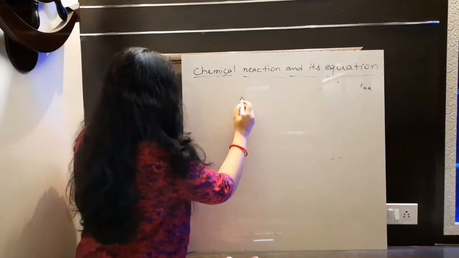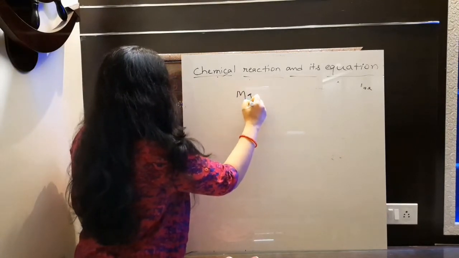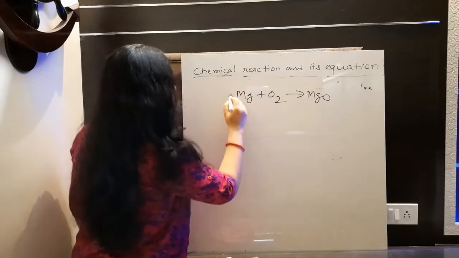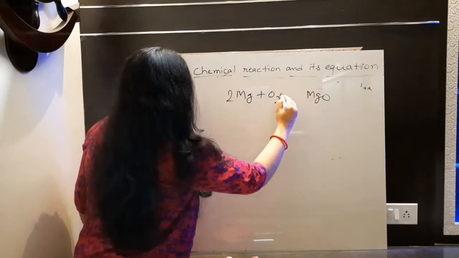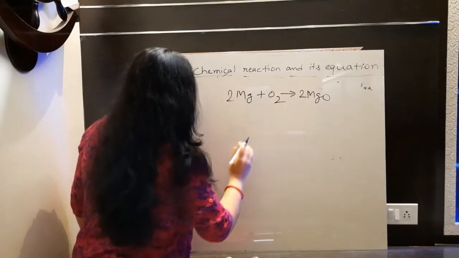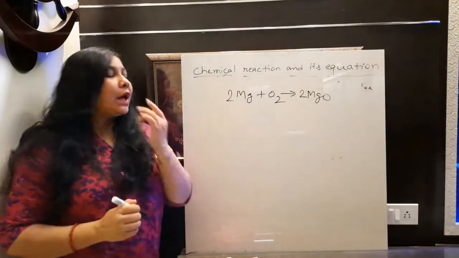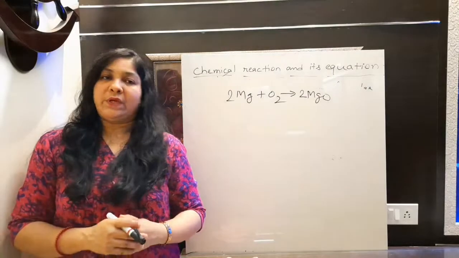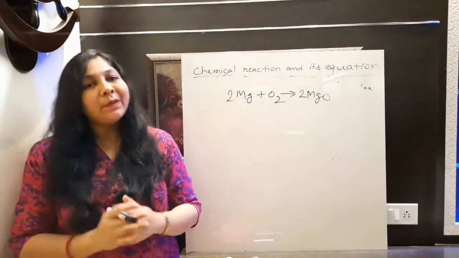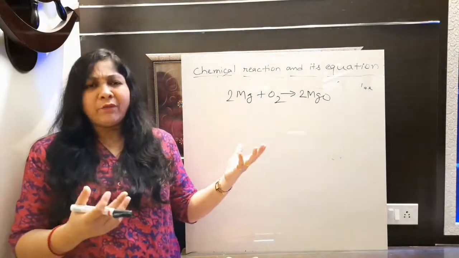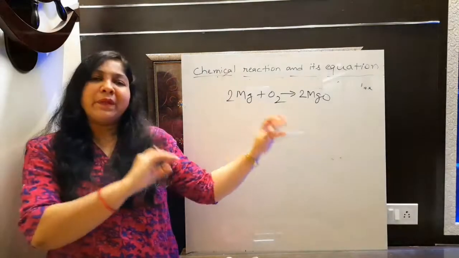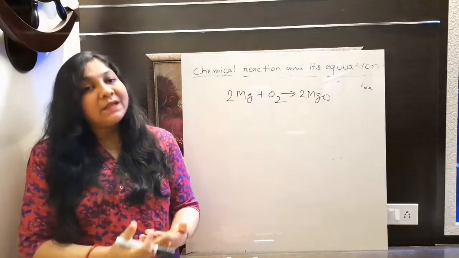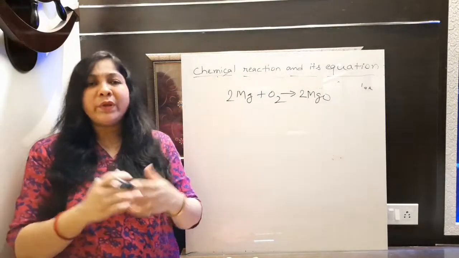Let's take any example. Suppose we take the Mg + O2 one that we just took, the same one. Gives what? MgO. We need to balance this equation also. So what we will do here, we will put 2, then it will get balanced. Now the question arises here, why do we need to balance the chemical equation? It should be in skeletal form at first, because whenever you write, you will take magnesium, you will take oxygen, and will form a product. But what we do is at first balance that equation. So why are we doing this?